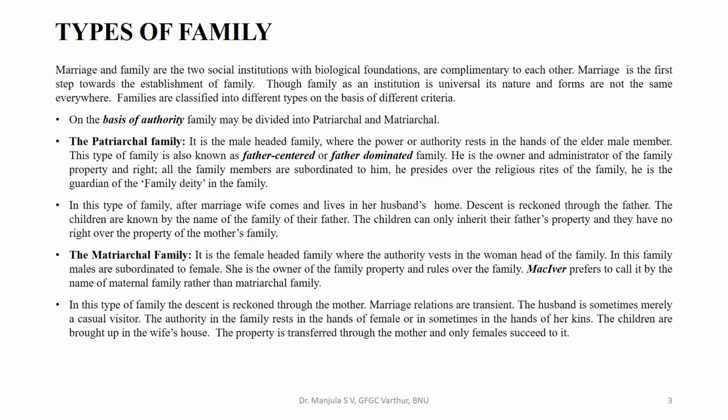In this type of family, after marriage, the wife comes to the husband's house and lives there. Descent is reckoned through the father. The children are known by the name of the family of their father. The children can only inherit their father's property and they don't have rights over the property of the mother's family.